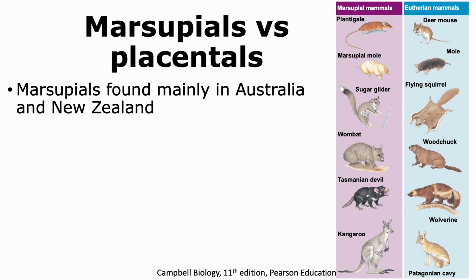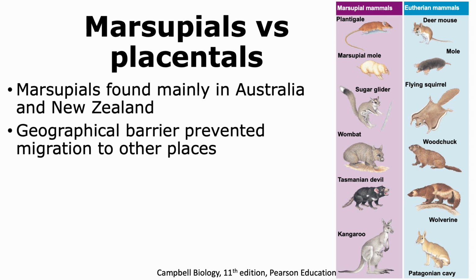When we look at where marsupial and placental mammals are present, marsupials are found mainly in Australia and New Zealand, whereas placental mammals are found throughout the world. A geographical barrier, namely the oceans, did not allow marsupials to migrate to other continents in the world, and hence they are found mainly in Australia and New Zealand.